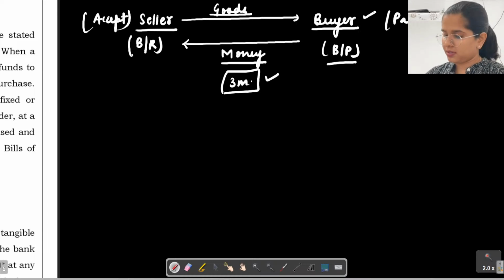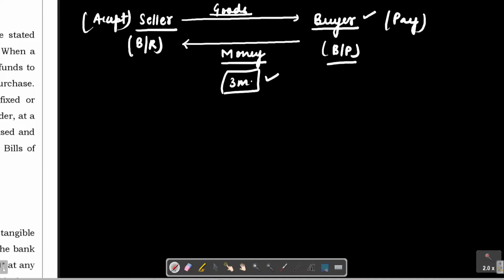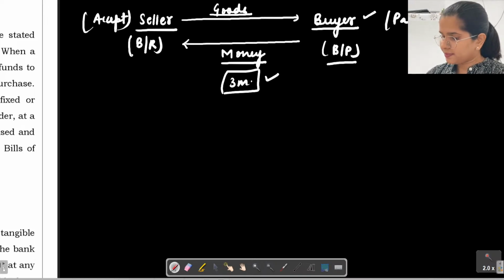The buyer has bought and the seller has delivered, but there is a time lag in between. The time lag is for a 3 month time period.